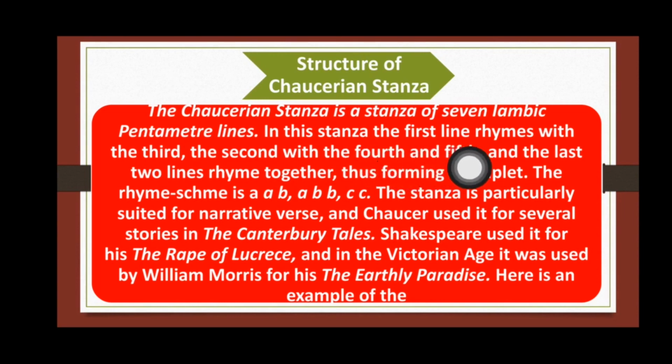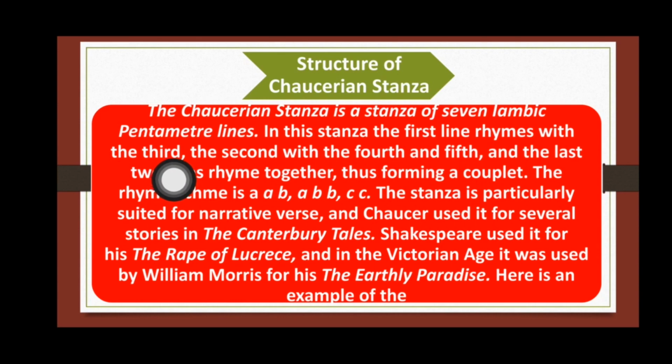In this stanza, the first line rhymes with the third, the second one with the fourth and fifth, and the last 2 lines rhyme together, thus forming a couplet. Now you can see here the structure of this stanza. In this stanza, the first line rhymes with the third, right?